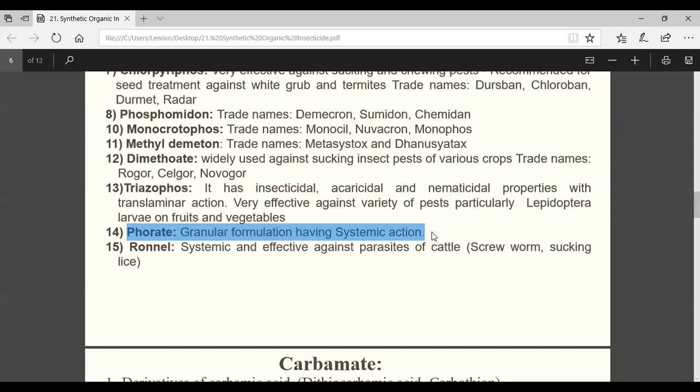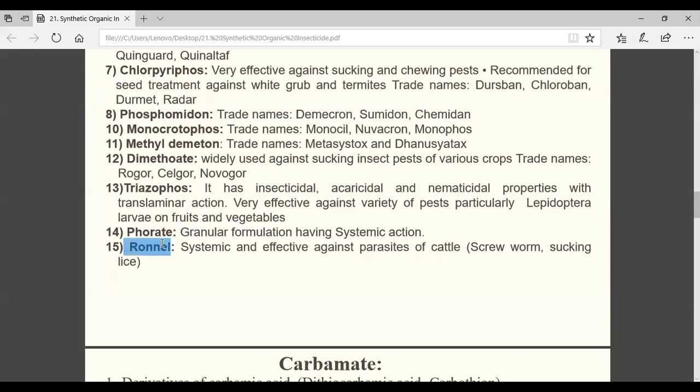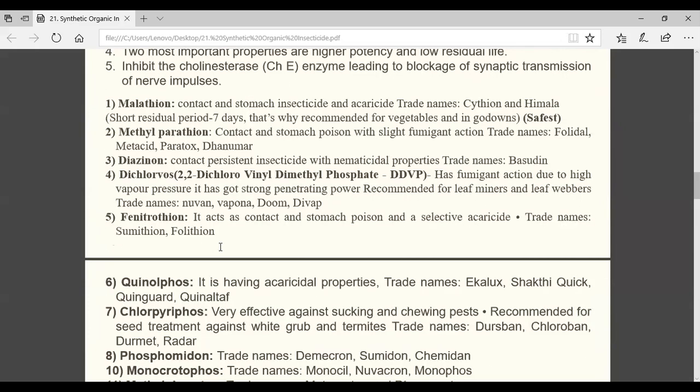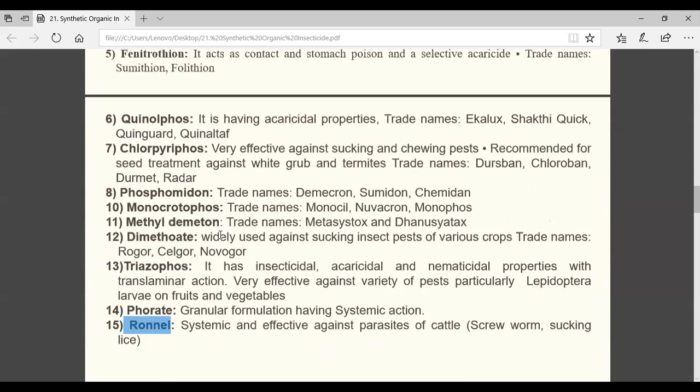This is very, very important. They are granular insecticides with systemic action. Then this Ronal is important. Why? They are effective against veterinary pests like cattle screwworm and sucking lice. For them, generally it is used. Understood? So these are the things you have to remember in case of organophosphate. Understood or not?